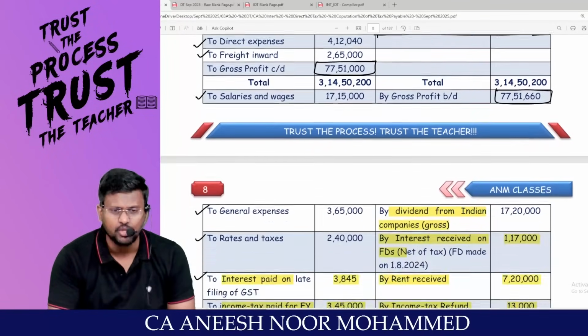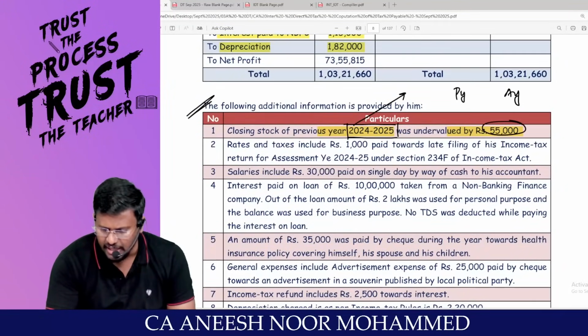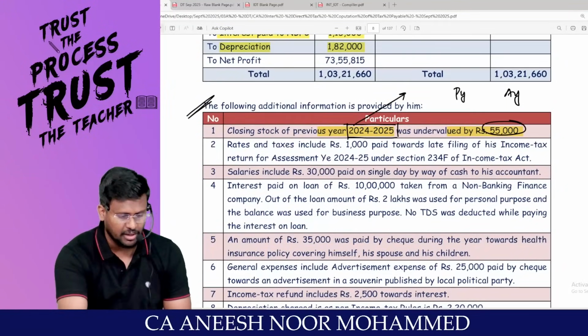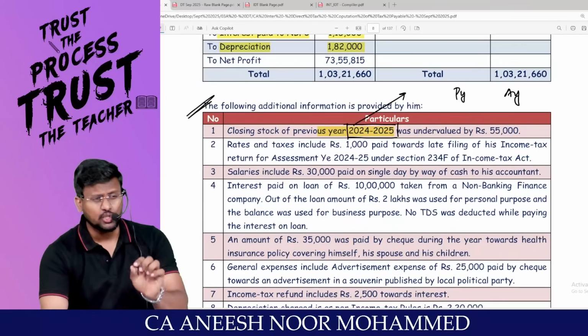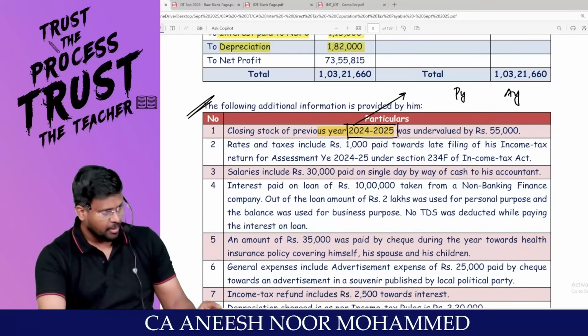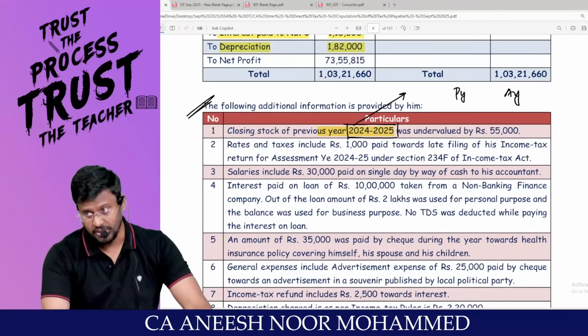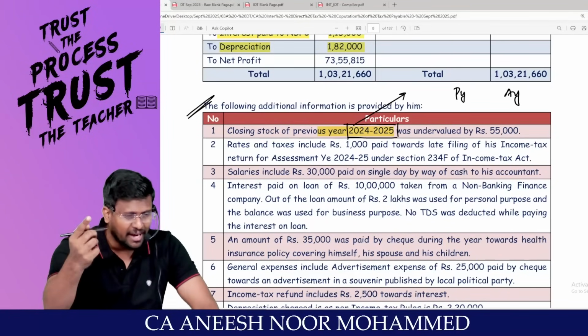So they are talking about this closing stock. This closing stock has some problem. Closing stock is undervalued by 55,000. If closing stock is undervalued by 55,000, then will profit reduce or increase? Reduces. So we have to manually add it to the net profit.